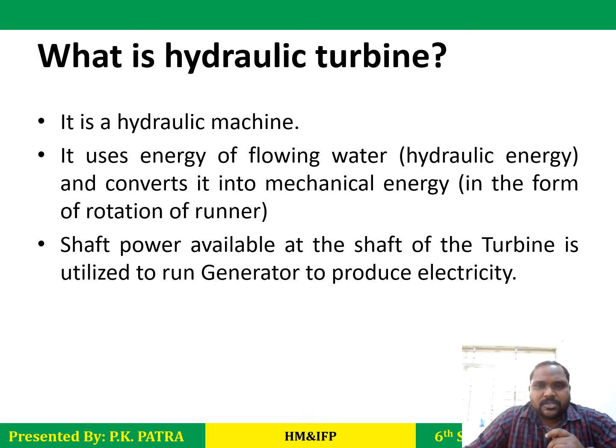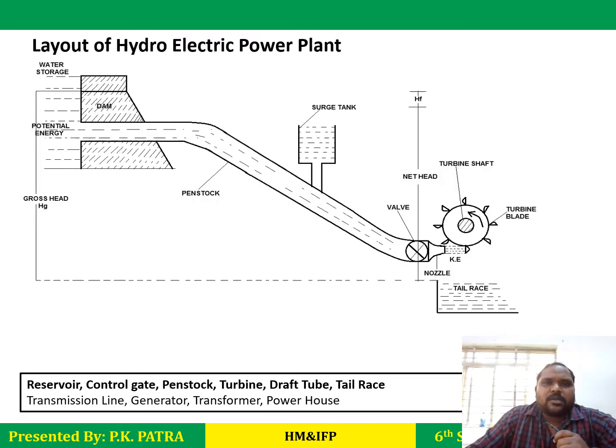How is this mechanical energy generated? From the rotation of the runner, and this part will be covered in the next slide. So when this hydraulic turbine runs, its shaft rotates. The shaft is the cylindrical rod provided in the turbine, which is coupled with the generator. When this shaft rotates, the generator will run. So the turbine is the main prime mover of a hydroelectric power plant. So let us see what a hydroelectric power plant is.